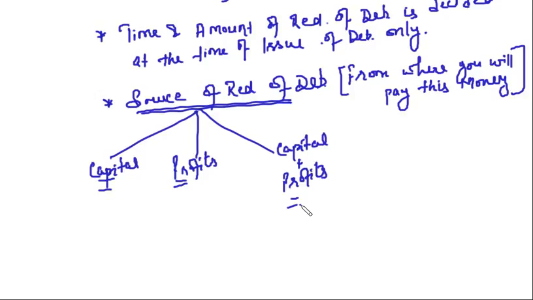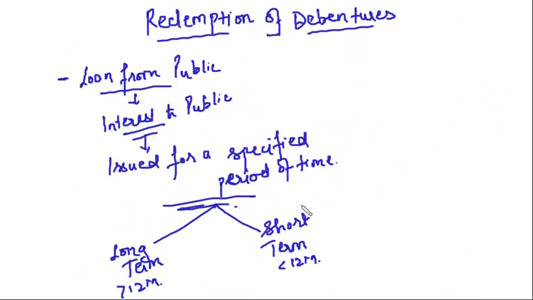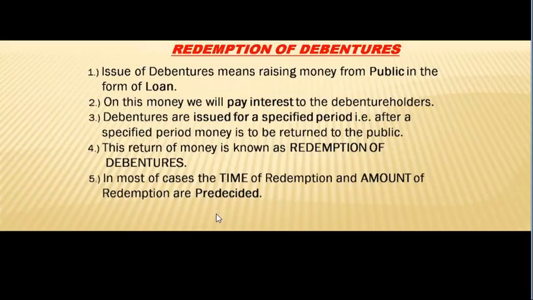Right? So the basics of redemption are clear, right? So quickly let's go through it once. See, issue of debentures means raising money from the public in the form of loan, right? On this money we will pay interest to the debenture holders, right?